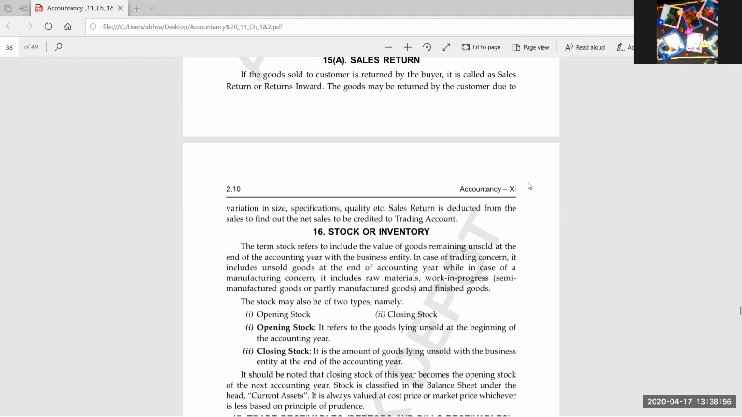Khushi is asking what is the calendar year. Calendar year means the year which is in the calendar. Mostly the calendar year starts from January and ends on December. So this is the calendar year.